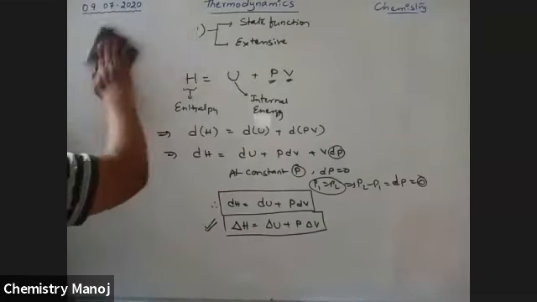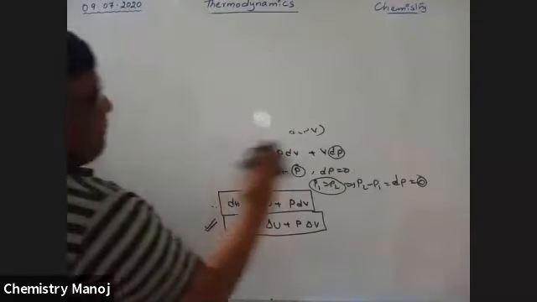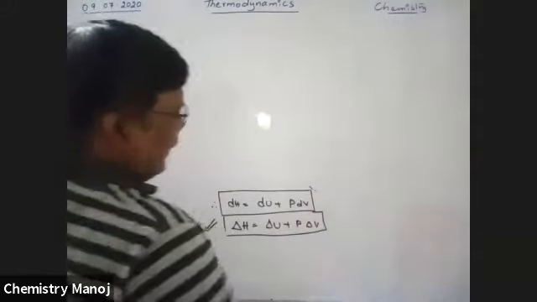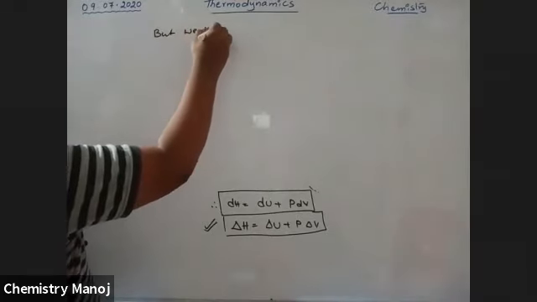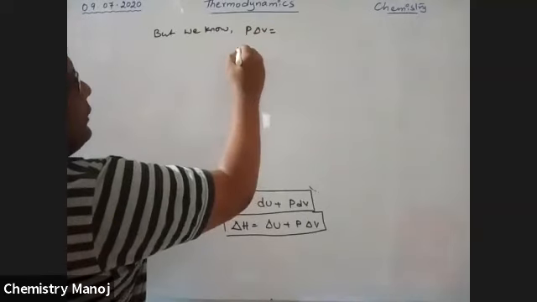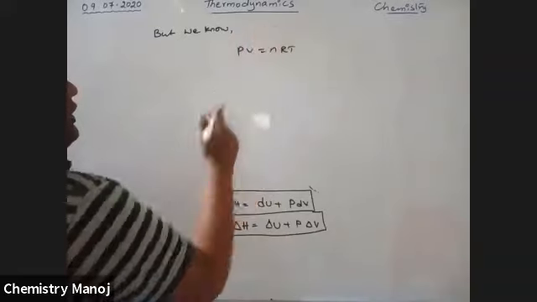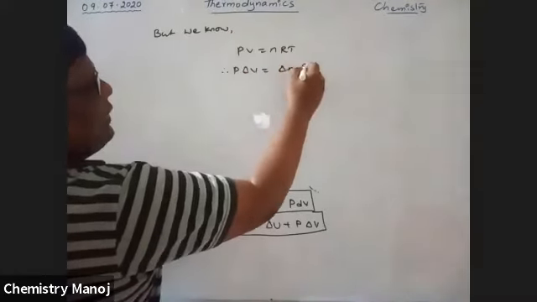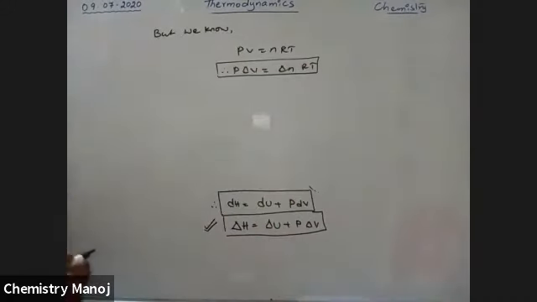Now, we know that PV is equal to nRT, therefore P delta V is equal to delta nRT at constant temperature.